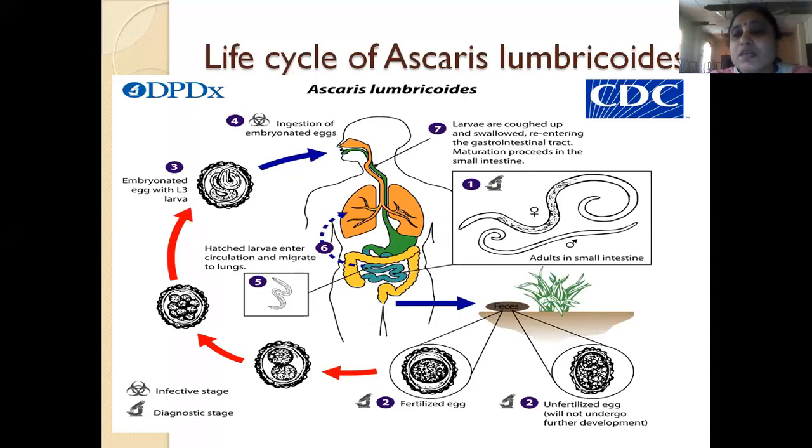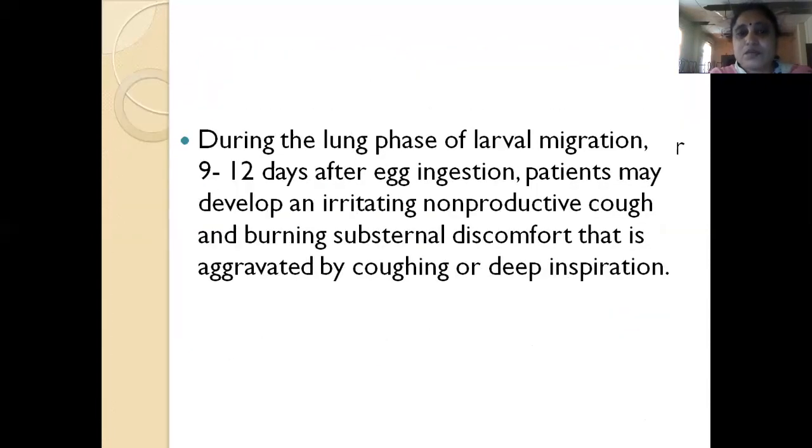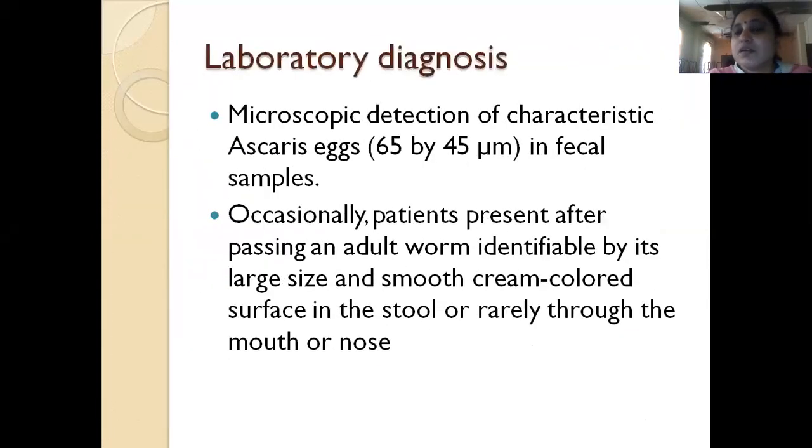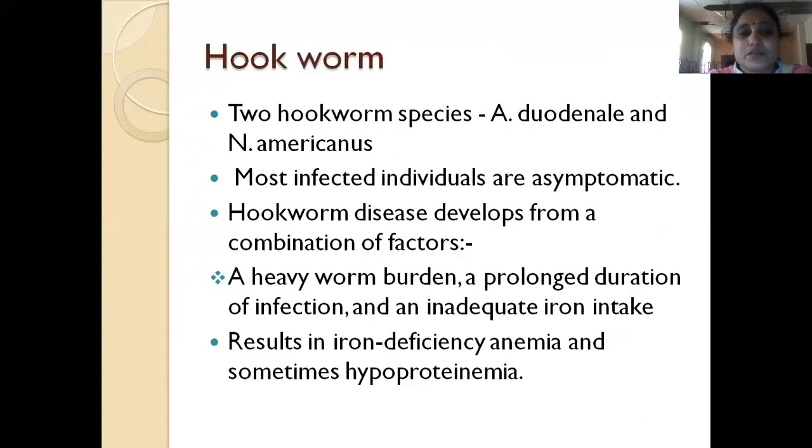Once coughed out, they are re-swallowed and enter the gastrointestinal tract. Here they mature and form adult worms. Each female worm passes about 2.4 lakh eggs per day. These eggs go into the soil and become infective larvae. So depending on these phases, you have clinical manifestations also.